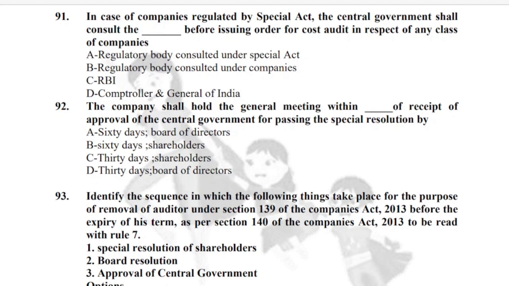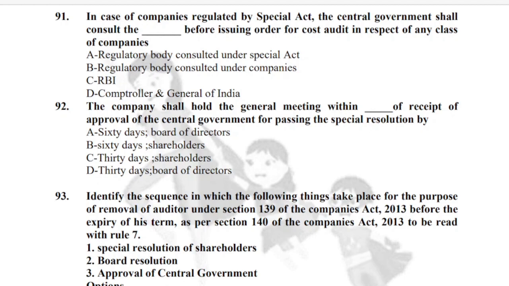Identify the sequence in which the following things take place for the purpose of removal of auditor under section 139 before the expiry of his term as per section 140 to be read with rule 7. Special resolution of shareholders, board resolution, approval of central government. As we have already discussed in question 92, whenever we have to remove the auditor before the expiry of his term, number one is we have to pass a board resolution. After passing the board resolution, we need to obtain the approval of central government first.